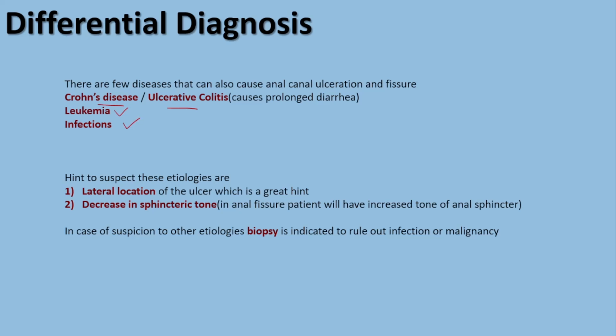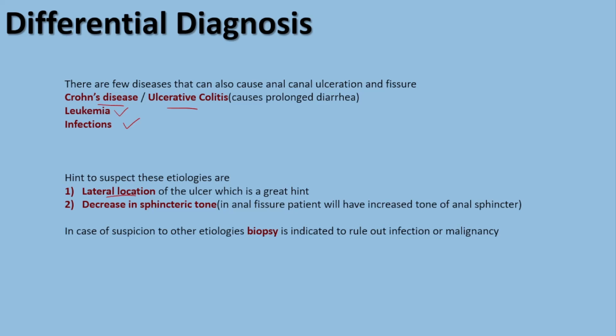So when do we suspect leukemia or infection or Crohn's disease and ulcerative colitis as the cause of anal fissure and ulceration? Probably the most important point in the differential is the location of the tear. As you remember from previous slides, most of the patients who are suffering from anal fissure are going to have a fissure in the anterior midline or in the posterior midline. The lateral location of the ulceration is a great hint for further examination.